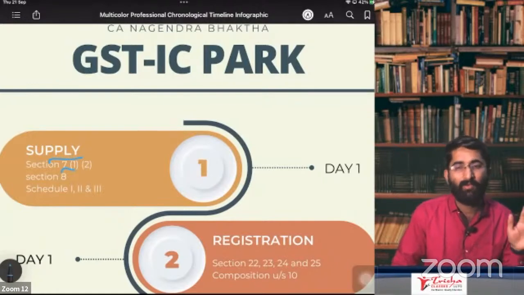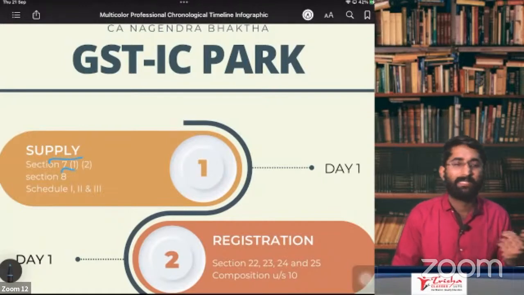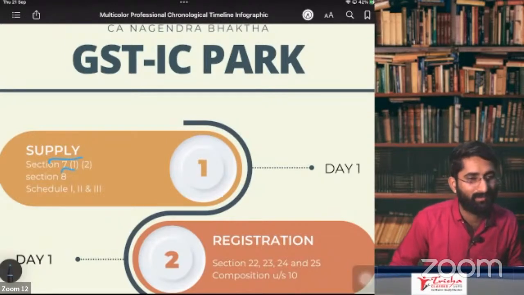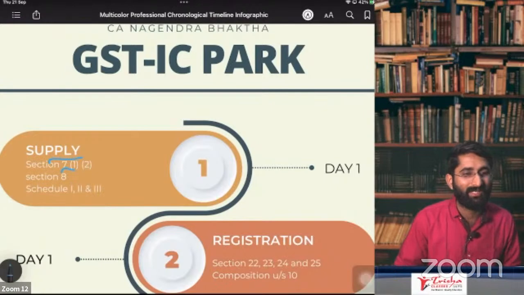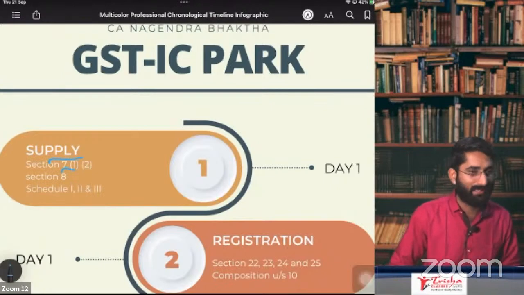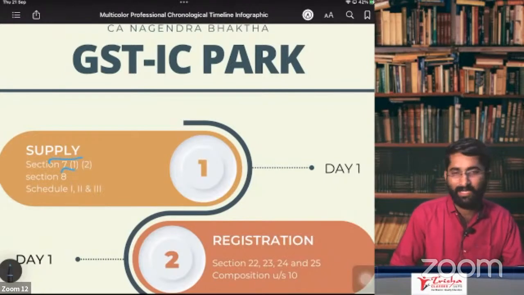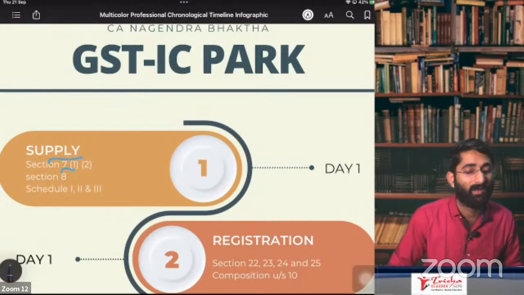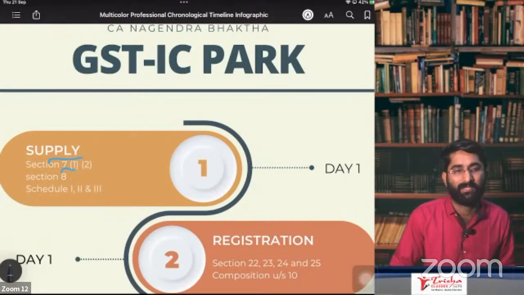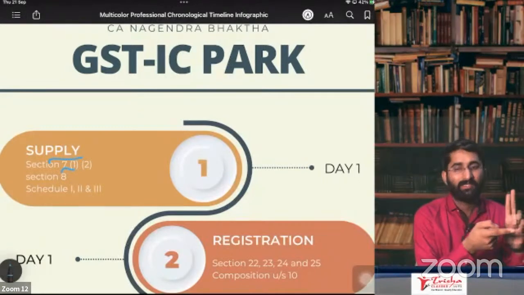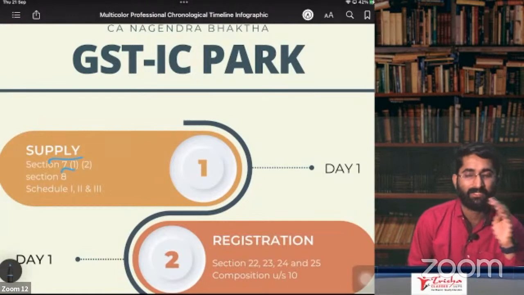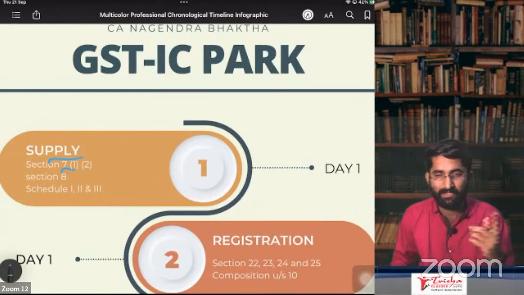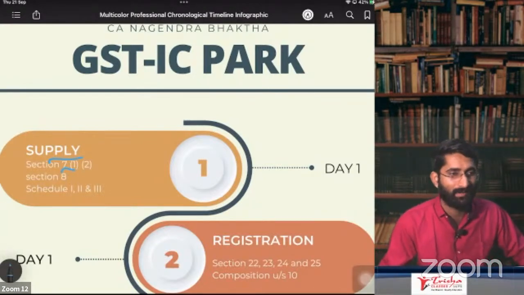Later, we discussed what is goods and what is service. And later, it is about section number 7, subsection 1, clause A: all forms of supply made or agreed to be made for a consideration in the course or furtherance of business. Section number 7, subsection 1, clause B was about importation of service, import of services for a consideration, whether or not for the business purpose. If it is not for the business purpose, it will still be considered as supply. It is under RCM, reverse charge mechanism.